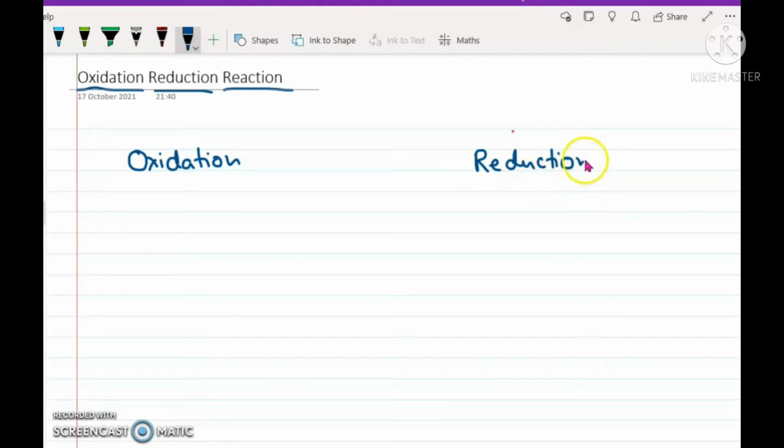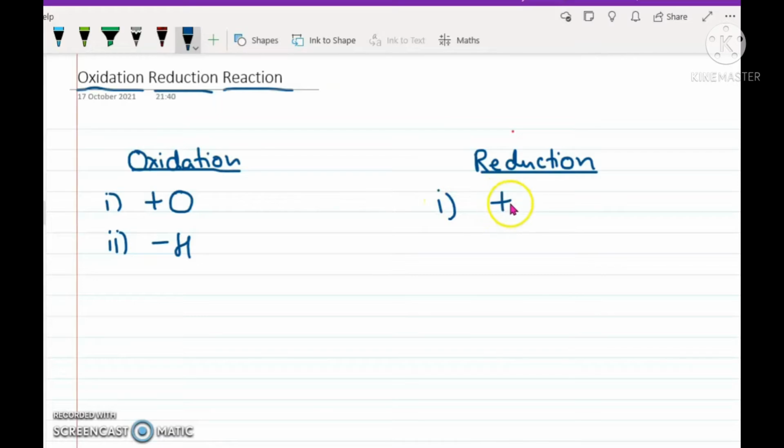Now if I say that a substance is undergoing oxidation, please mark it carefully in your books that oxidation is a situation where a substance is gaining oxygen, or it may also be considered as a situation where a substance is losing hydrogen. On the other hand, reduction is a situation where a substance is gaining hydrogen or losing oxygen. Let's understand this situation in a better way through an equation.